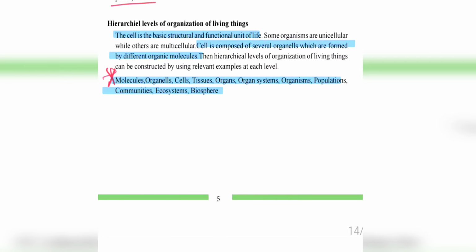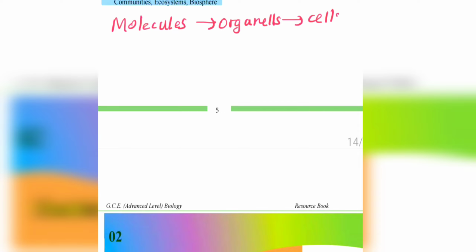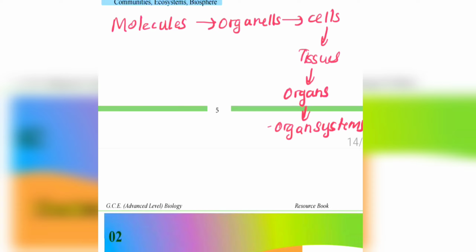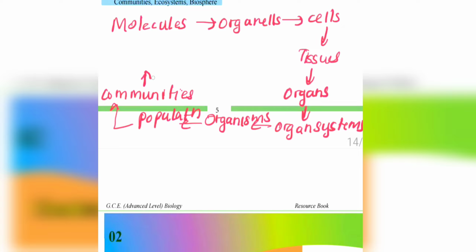You must remember what the hierarchical levels of organization are. The levels are molecules, then organelles, which you must be able to write alone, then cells, then tissues, then organs, then organ systems, then organism, then population, then community, ecosystem, and then the biosphere.